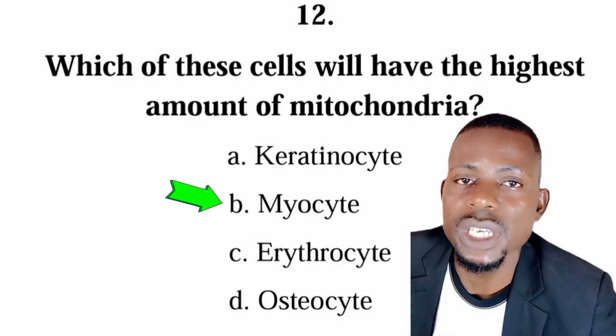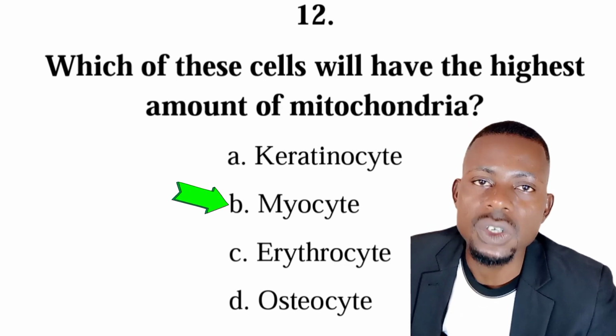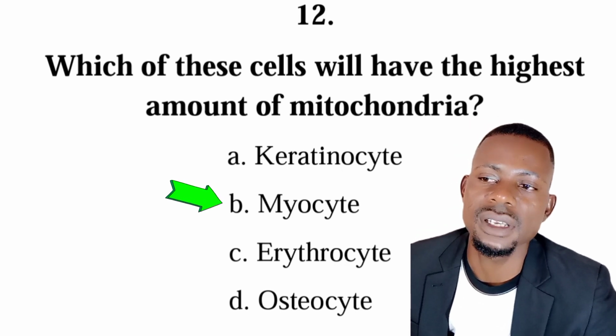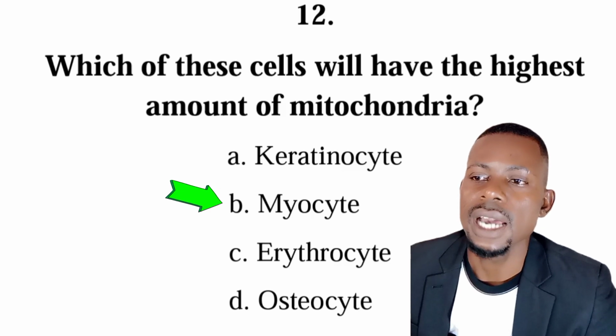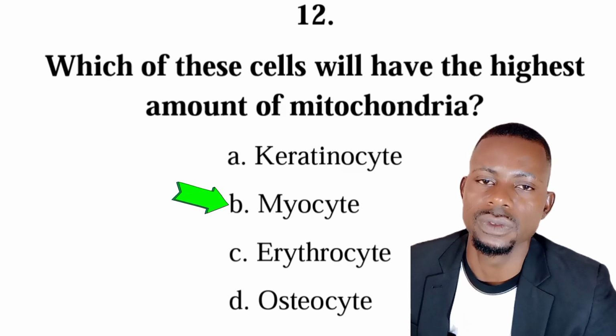The correct answer is B, myocytes. So myocytes are muscle cells and they are the most active cells in this group. So they will need the highest amount of mitochondria.